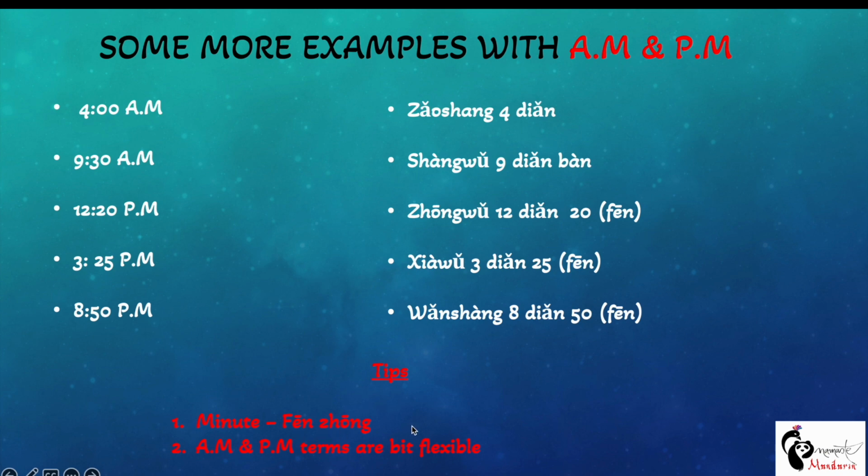Another thing is that these AM and PM terms are a bit flexible. What does it mean? If you remember, I told you 早上 is till 8 o'clock, but even for 8:30, and sometimes 9 a.m., you can say 早上 instead of 上午. So one hour here and there is fine.